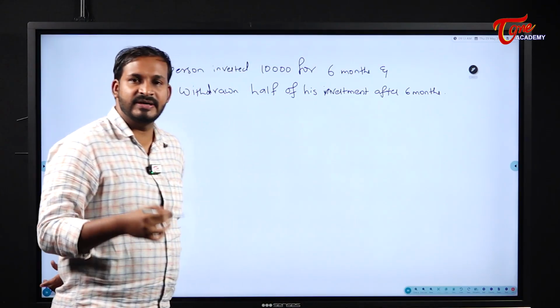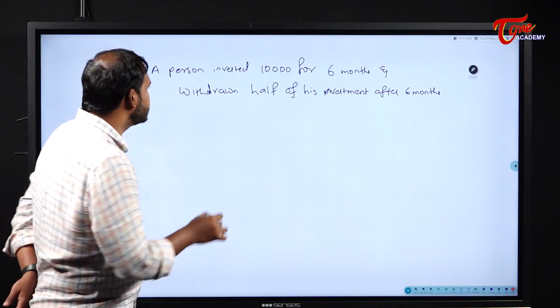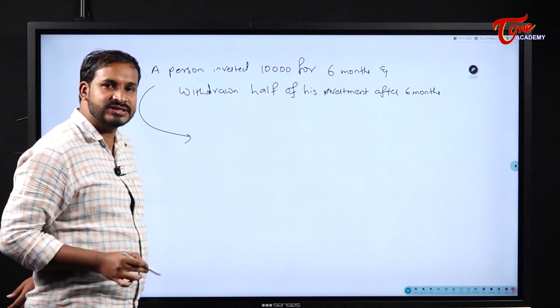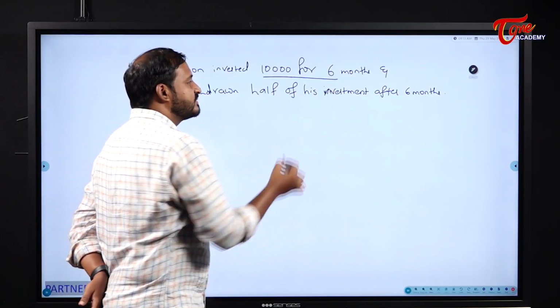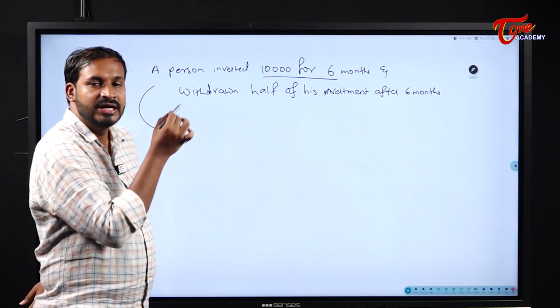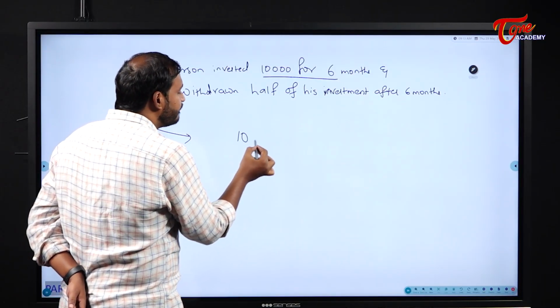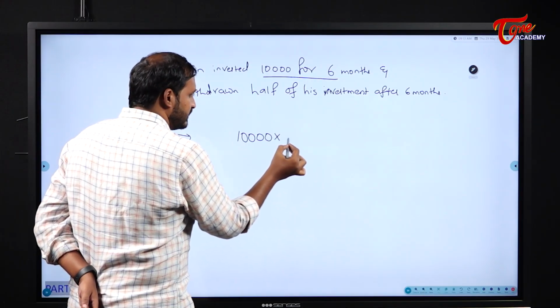Then what is his investment in a year? That is the question. See here students, for the first 6 months what is his investment? 10,000. That means his overall investment for 6 months will become 10,000 into 6.